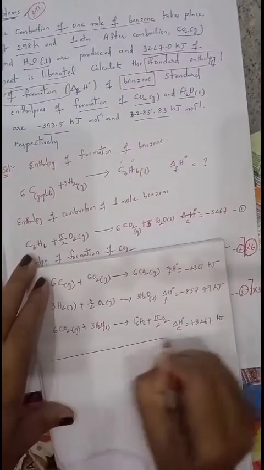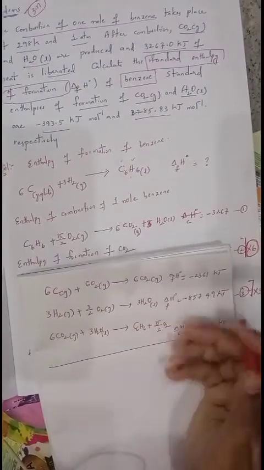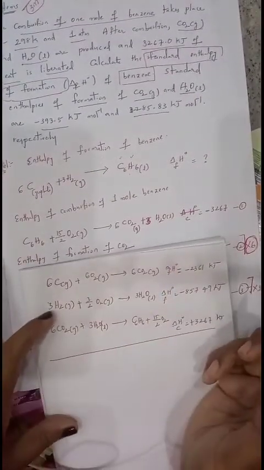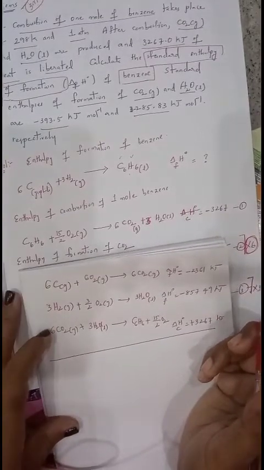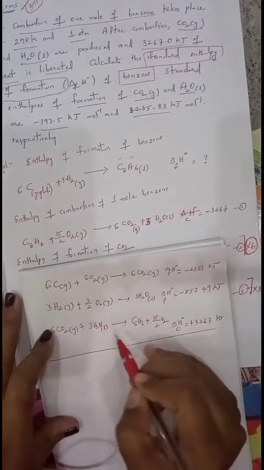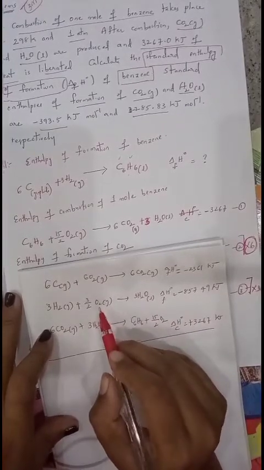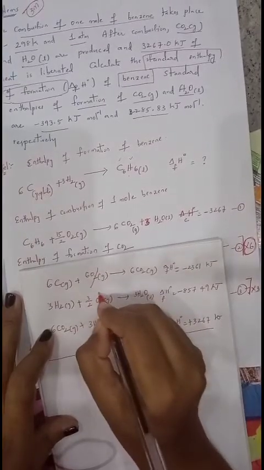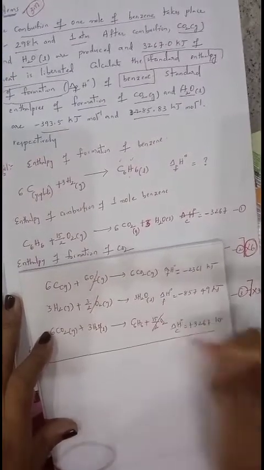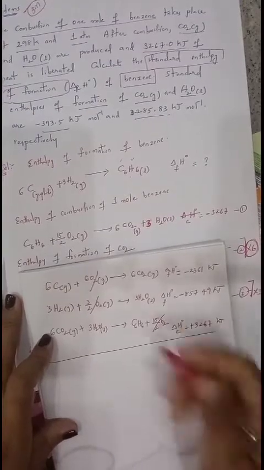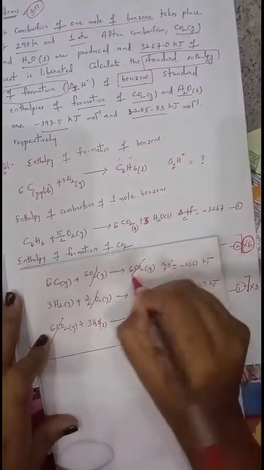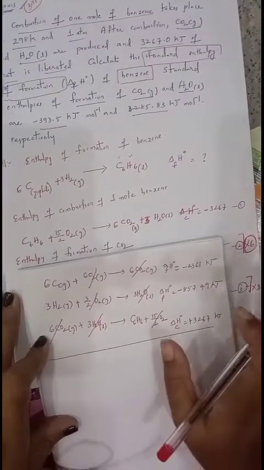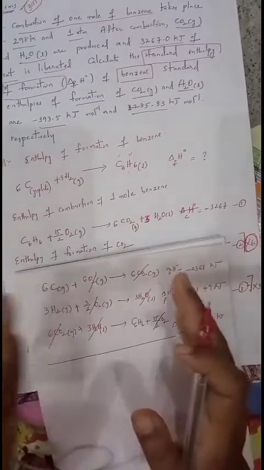Now balance the equation on both sides. Whatever is common on the left side and right side cancels with each other. Now see the oxygens totally. How many oxygens are there? Here 15 by 2 O2 on one side and on the other side 6 O2 cancel. Next, 6 CO2 is there on both sides, and 3 H2O is there on both sides. That's it. No other terms are common on both sides.